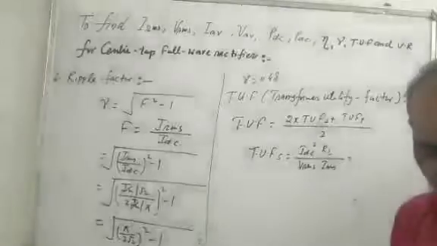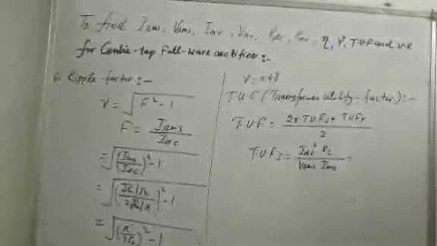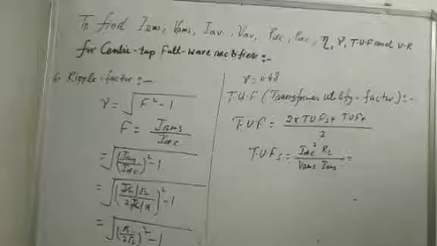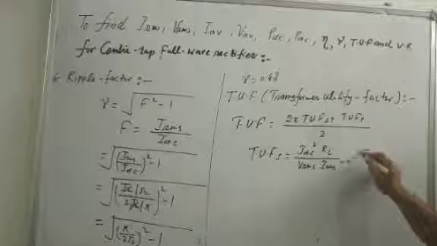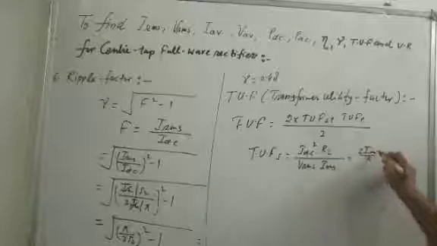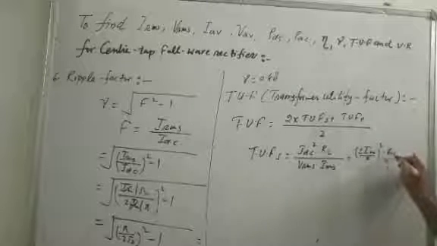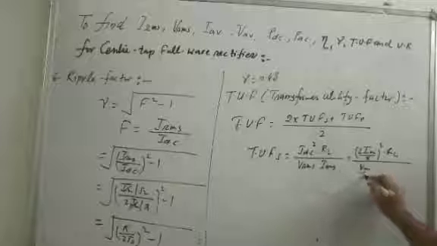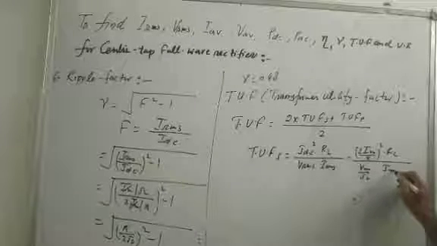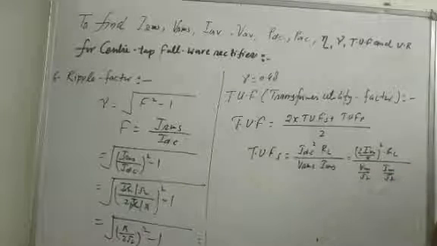IDC is 2Im by pi, whole square into RL. VRMS is Vm by root 2. IRMS is Im by root 2 for the secondary,